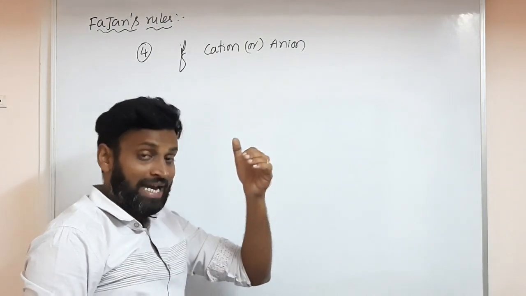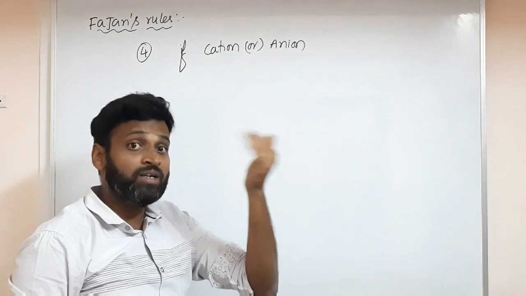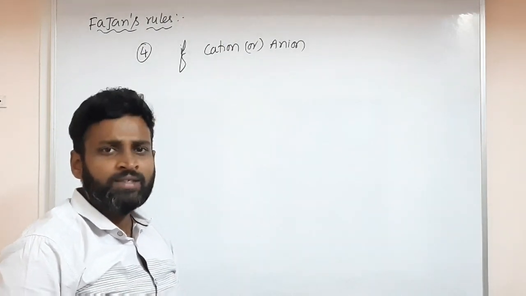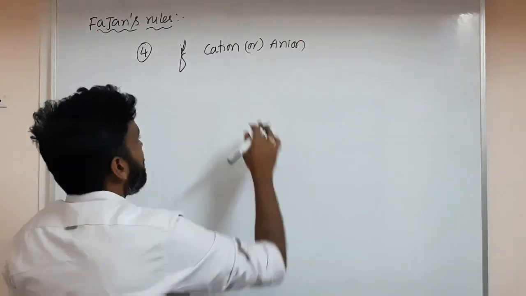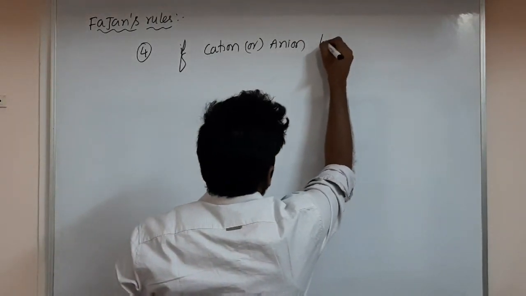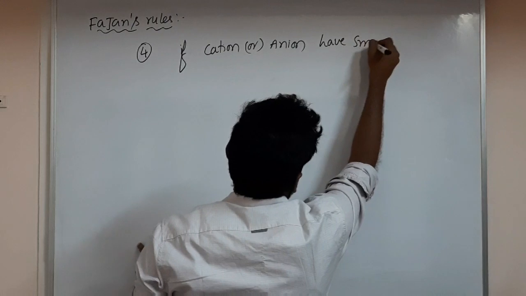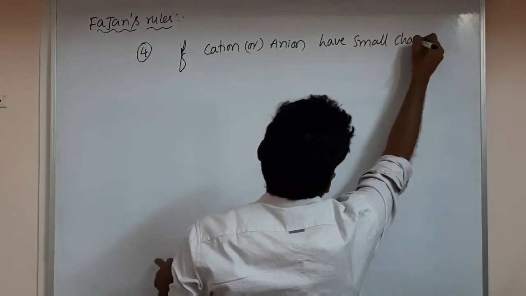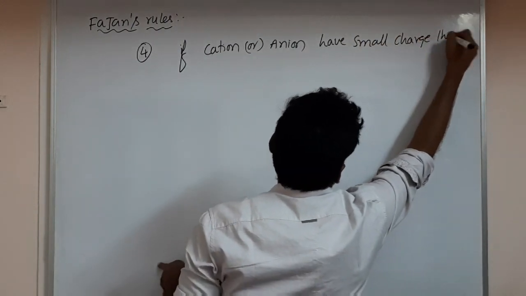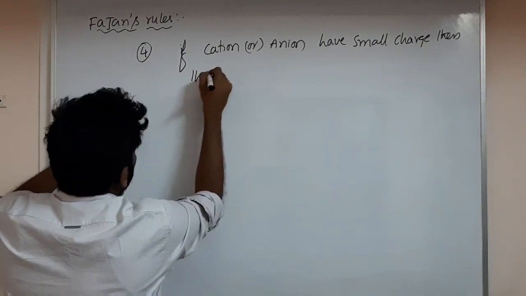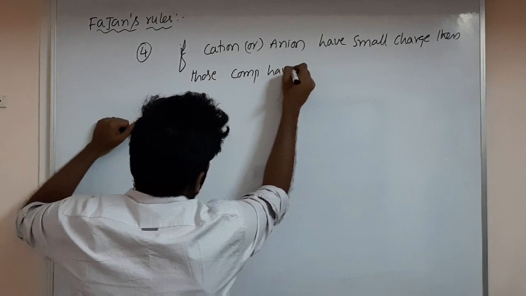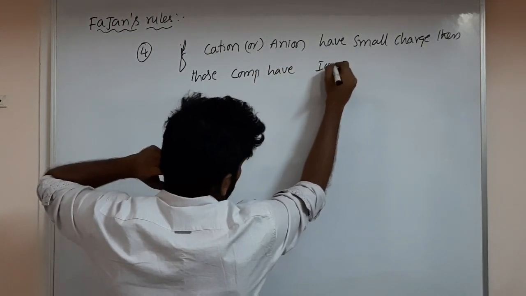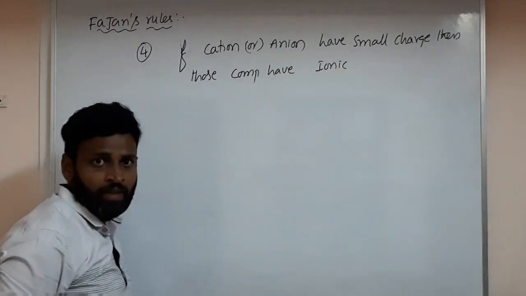If the cation charge is less or the anion charge is less, certainly they are ionic. If cation or anion have a small charge, then those compounds have ionic character.